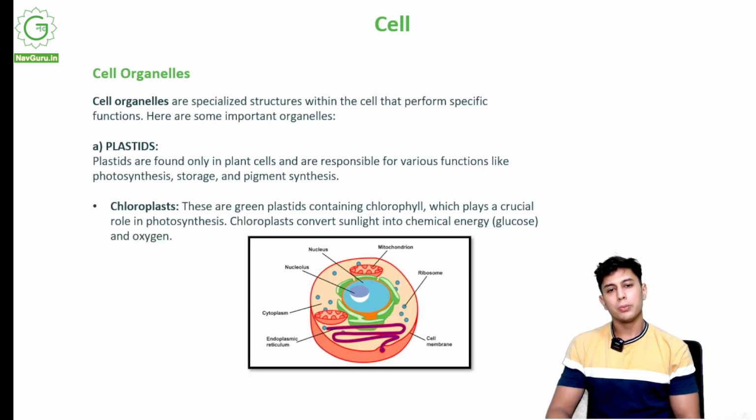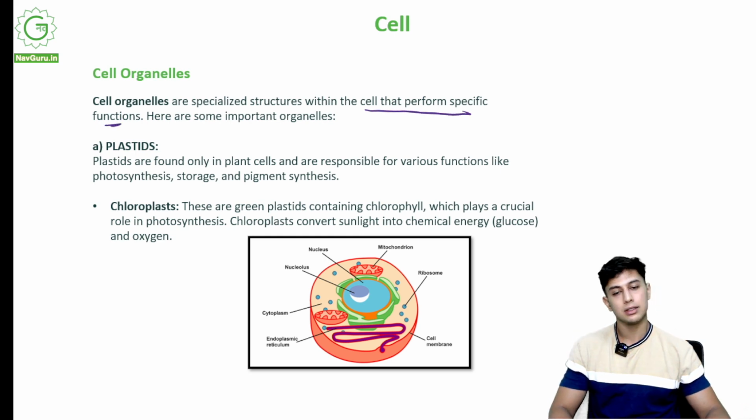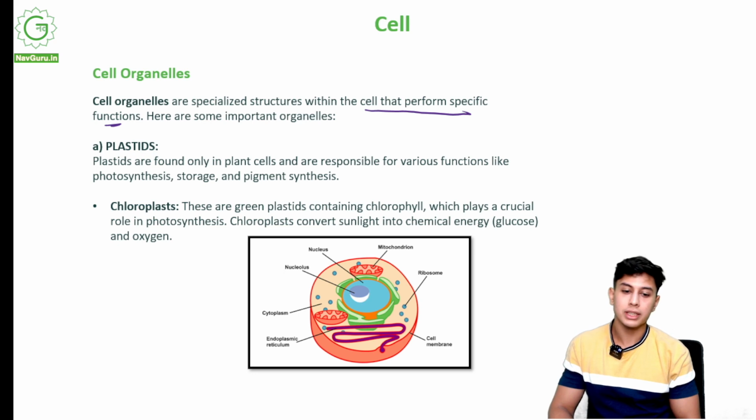Now we come to more complex cell organelles. Cell organelles are specialized structures within the cell that perform specific functions. So every cell organelle has a specific function. For example, our lungs have a specific function, our stomach has a specific function, our intestines have a specific function. Also in the cell, there are certain things that have a specific function.